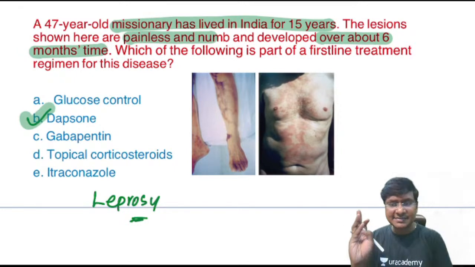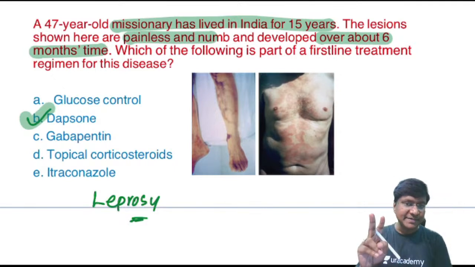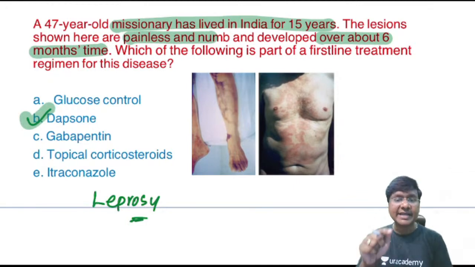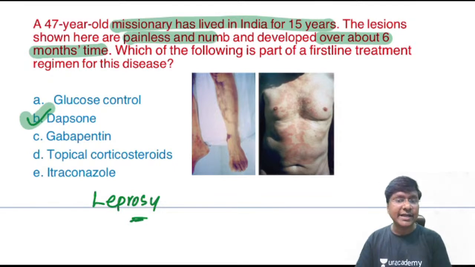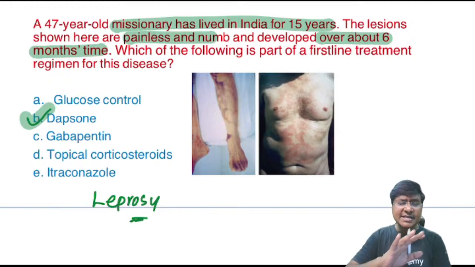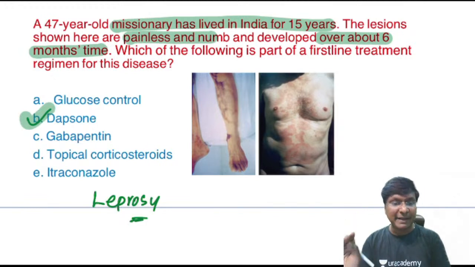So what exactly is the organism? That is Mycobacterium leprae. And you have two forms of leprosy: tuberculoid leprosy and lepromatous leprosy. In tuberculoid leprosy, you will have marked hypopigmented, anesthetic, sharply demarcated macules, and nerve involvement may lead to muscular atrophy. Whereas in lepromatous leprosy, there will be extensive cutaneous involvement with diffuse granulomatous macules, papules or nodules.